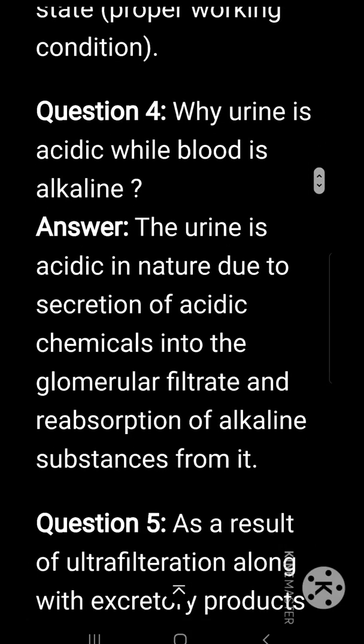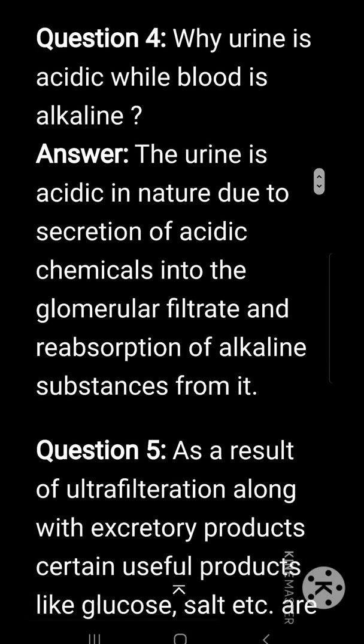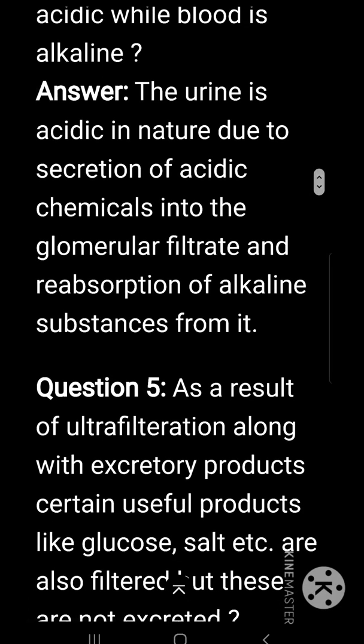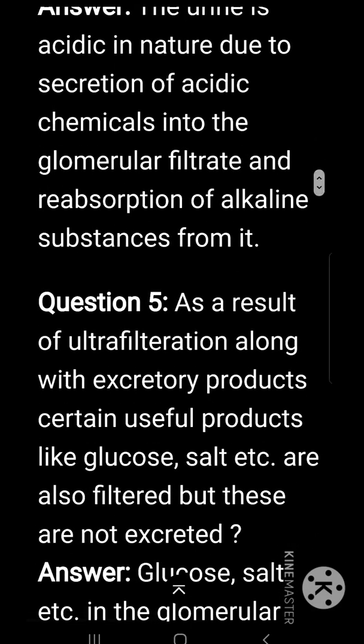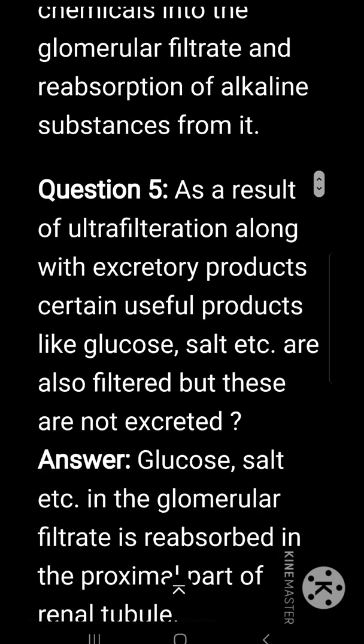Why is urine acidic while blood is alkaline in nature? The urine is acidic in nature due to the secretion of acidic chemicals into the glomerular filtrate and reabsorption of alkaline substances from it.